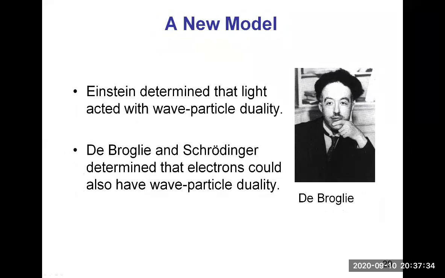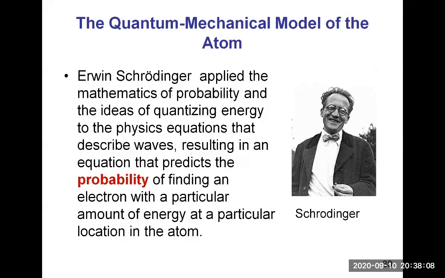We have also seen that Einstein determined that light acted as a wave-particle duality. So you can see light as a wave or a particle. Other scientists like de Broglie and Schrödinger also determined that electrons could have a wave-particle duality, which means electrons could be thought of as wave and particles at the same time, depending on the problem you have to solve. So that's how the quantum mechanical model of the atom was born.